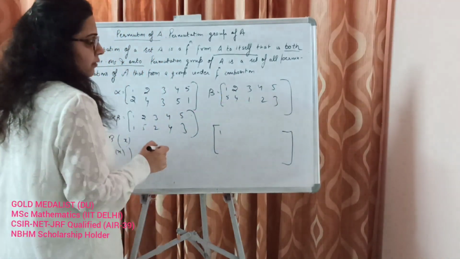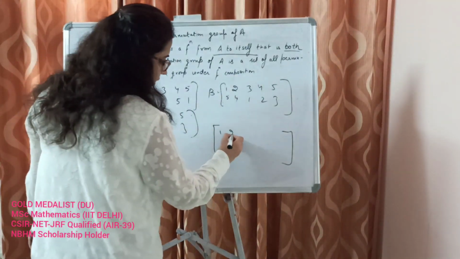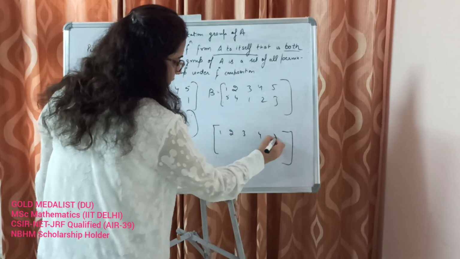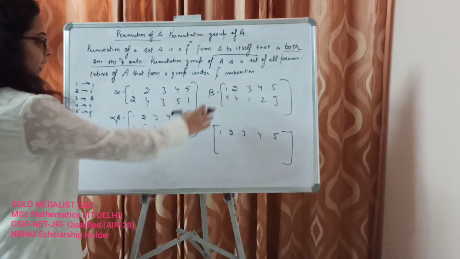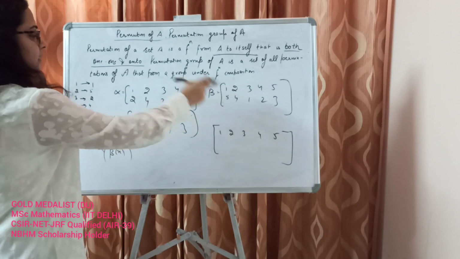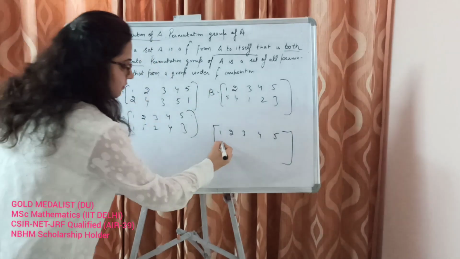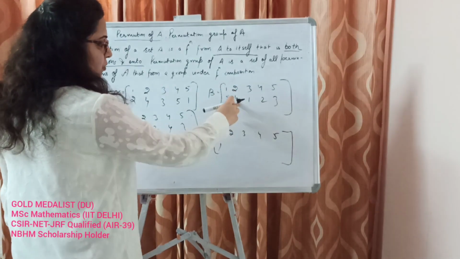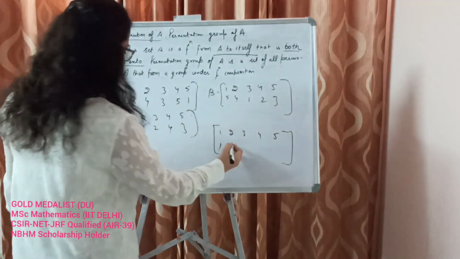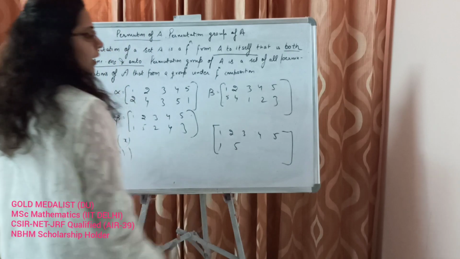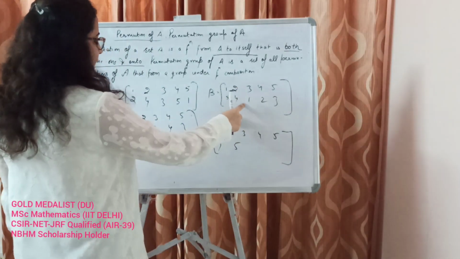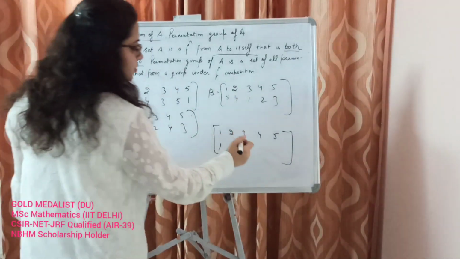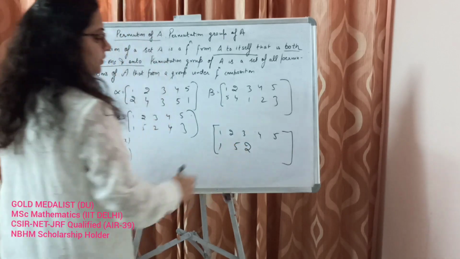1 goes to 5. Alright. Let's write like this. 1 goes to 5 and then 5 goes to 1. Alright. This is 1. 2 goes to 4 and 4 goes to 5. Then we have 3 goes to 1 and 1 goes to 2. Alright.